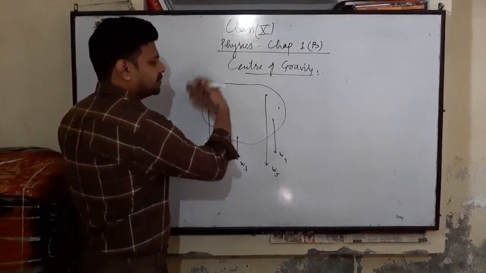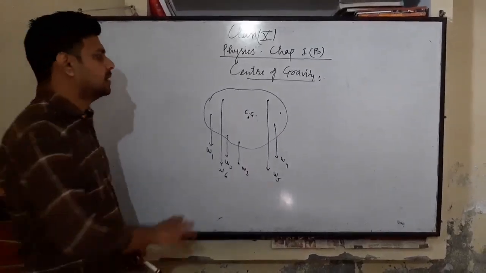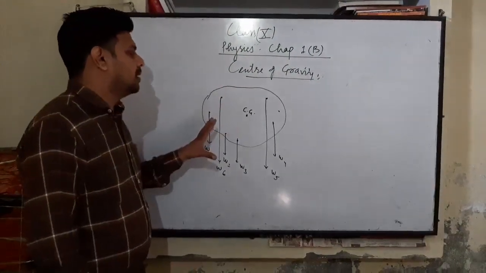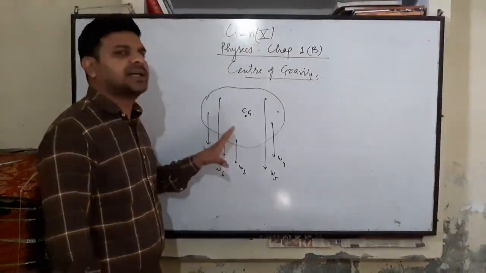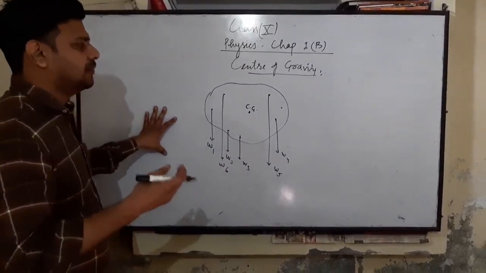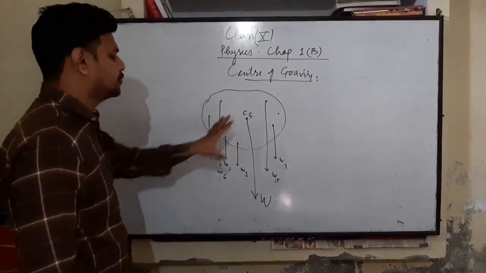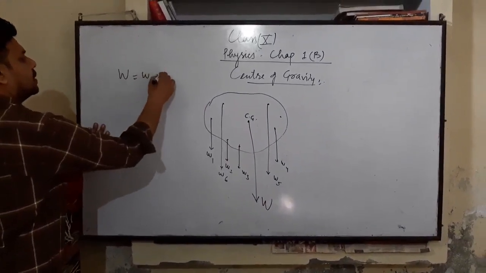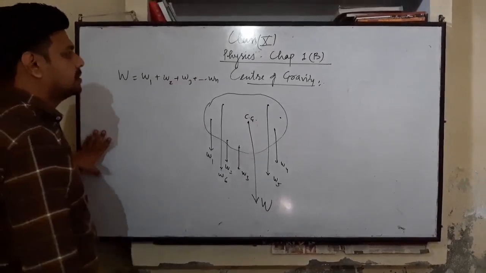Consider the center of gravity of this object lies at this point. This is the center of gravity. Then according to the definition, the center of gravity of an object is a point at which the whole weight of the object acts. Consider the weight of this object is W, then the weight W is assumed to act at this point. This is the whole weight of this body. Or we can write, the total weight of the object is equal to the sum of the weights of all particles. This is one definition.